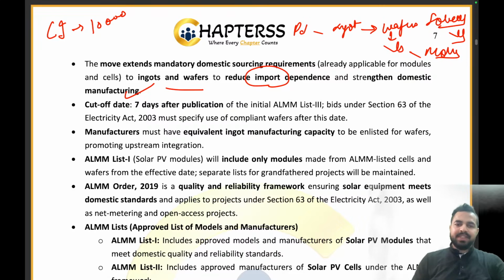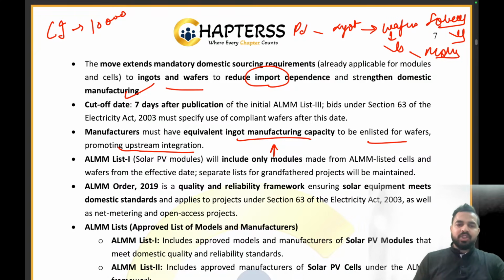The manufacturers must have equivalent ingot manufacturing capacity to be enlisted for wafers, promoting upstream integration. So we also have to ensure that if we are adding a manufacturer to the ALMM list, these manufacturers have a particular capacity so that they can ensure continuance in the fulfillment of the demand.